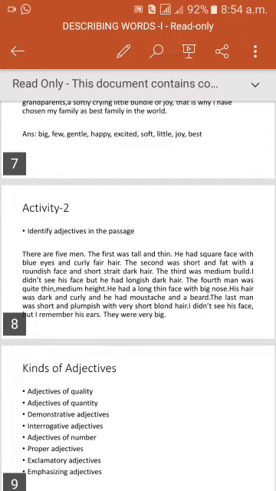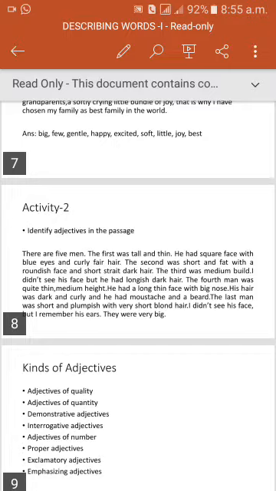I read the passage again and you note down the adjectives. There were 5 men. The first was tall and thin. He had a square face with blue eyes and curly fair hair. The second was short and fat with a roundish face and short, straight, dark hair. The third was a medium build. I didn't see his face, but he had longish, dark hair.